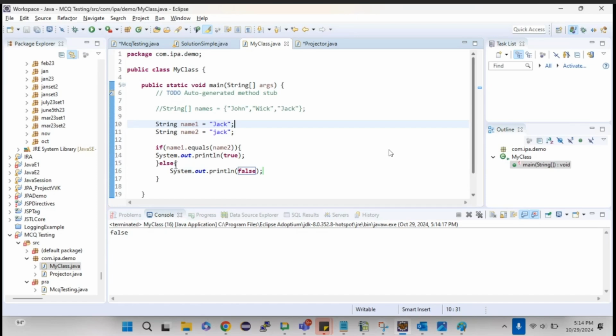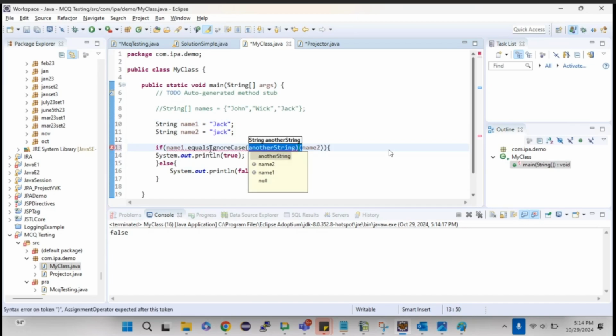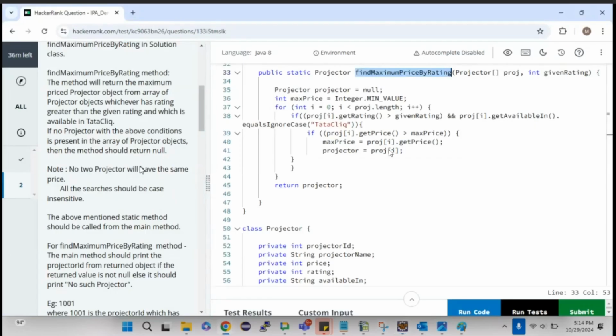Or if you think that only the value is more than enough for you, and you don't need to check the cases, then you can go for equals ignore case, which will exclude the cases, which means case insensitive. So equals ignore case means whether it is a small letter or a capital letter, it doesn't matter. If the values are the same, it will return true. That's the difference between equals and equals ignore case. Here they have asked us to search case insensitively, which means we need to use equals ignore case.